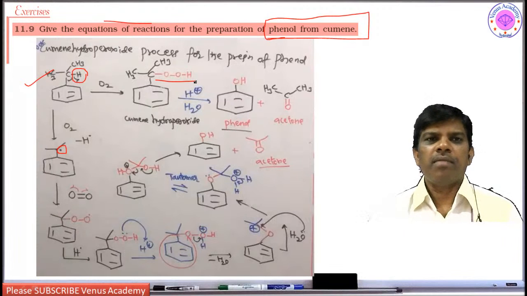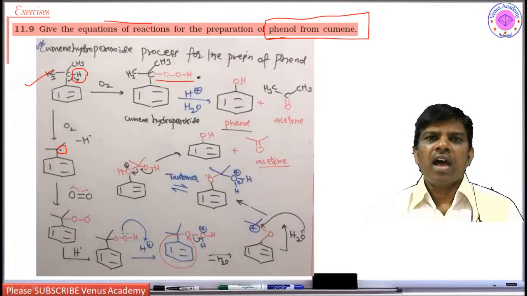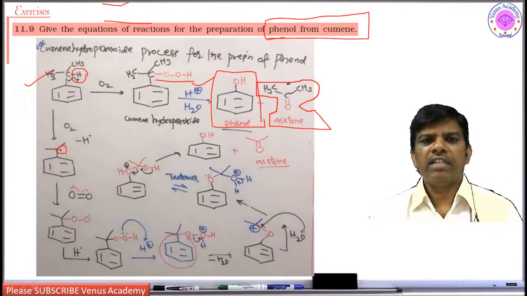At the same time, you may be asked in JEE Mains and NEET and other entrance exams, even IIT JAM. So this hydroperoxide upon hydrolysis gives phenol and acetone. Acetone also is obtained from this cumene, which is a very important industrial solvent. Yes, ketone. This is ketone.